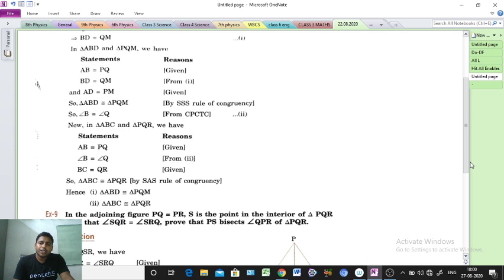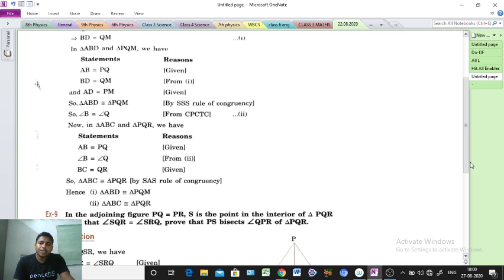Okay, so what do we prove, sir? Very important question given here. Here given PQ equal to PR, two sides equal, and S is a point in the interior of triangle PQR, and a relation is there. What is the relation? Two angles are equal. Which two angles?